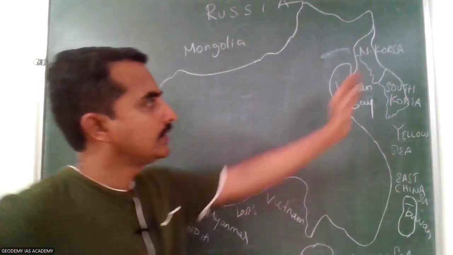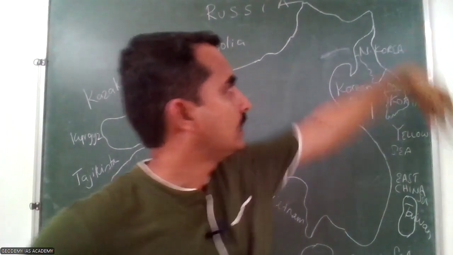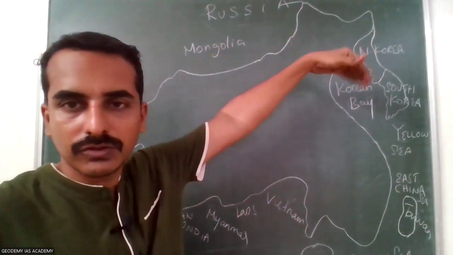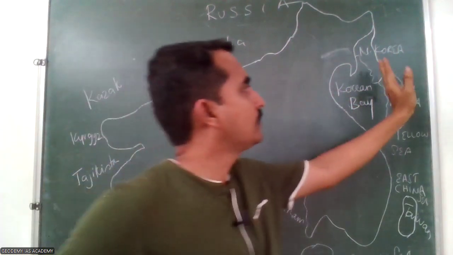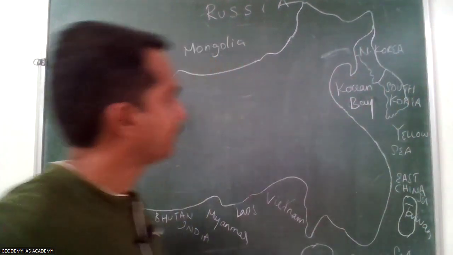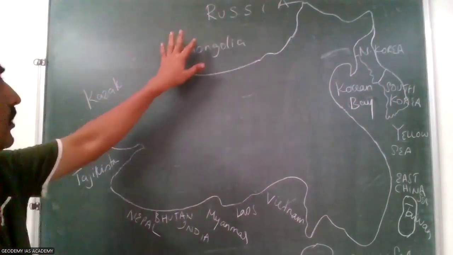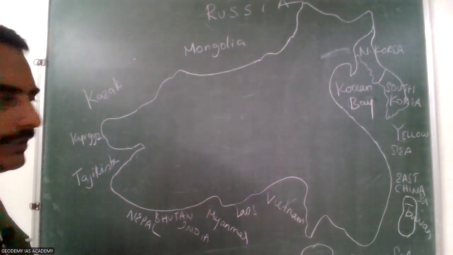And in the east of the Korean Peninsula, it is Japan. Japan has four islands: Hokkaido, Honshu, Shikoku, Kyushu. So those are in the eastern part. In the eastern part of the Korean Peninsula, it is the Sea of Japan and then the Japan Islands. And here it is Mongolia. So these are the surrounding regions of China.